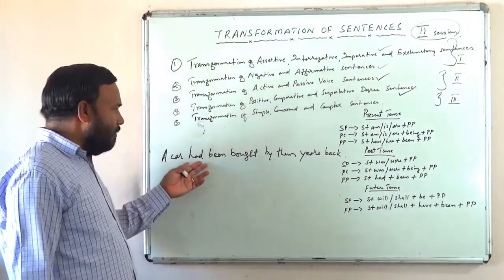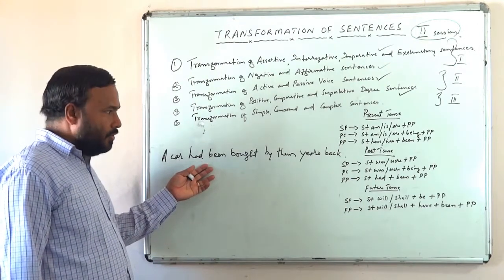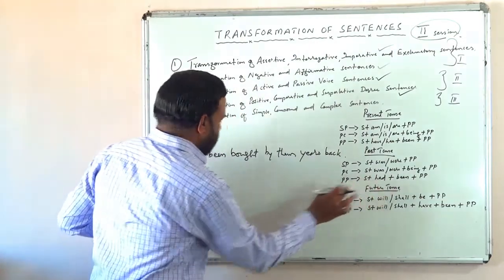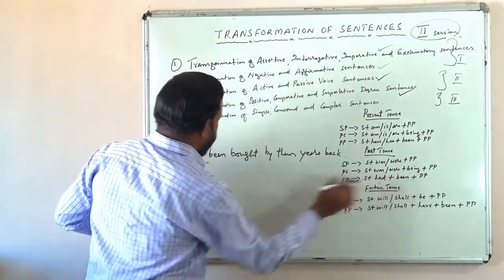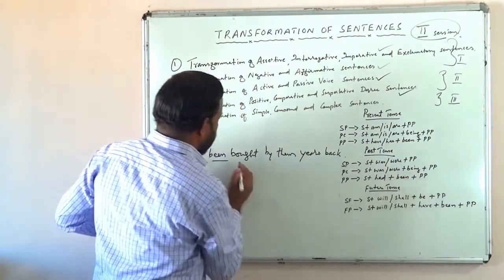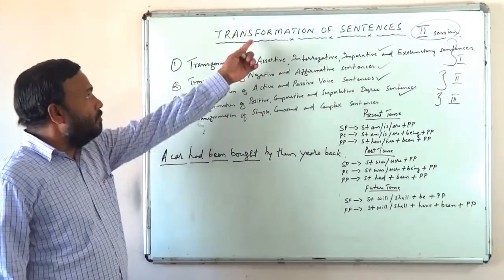Very simple. What is the tense? Past perfect. Past perfect, which voice? Passive voice, isn't it? Past perfect passive. Subject had been past participle, bought, isn't it? So past perfect passive. So you can transform it into active.